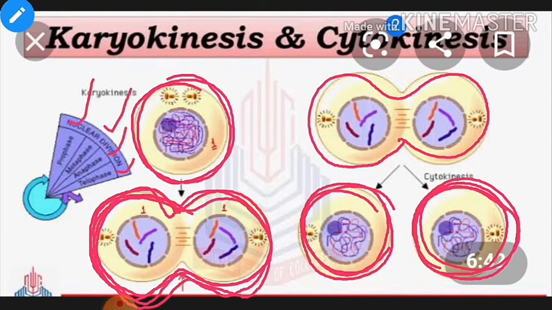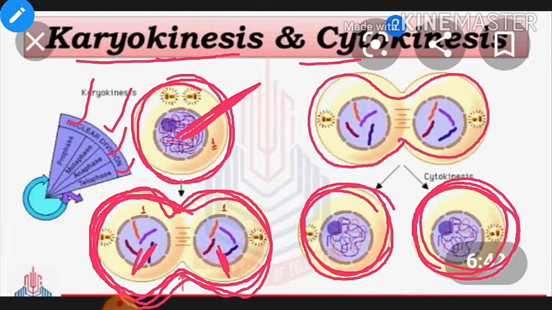यानी कि यहाँ पर हम कह रहे हैं कि karyokinesis होगा और cytokinesis होगा. But the karyokinesis, it means these are the changes of the nucleus. Like you can see here, the nucleus will appear in the form of chromosomes, but before the karyokinesis the nucleus will appear in the form of chromatin fiber or network of chromatin fiber.